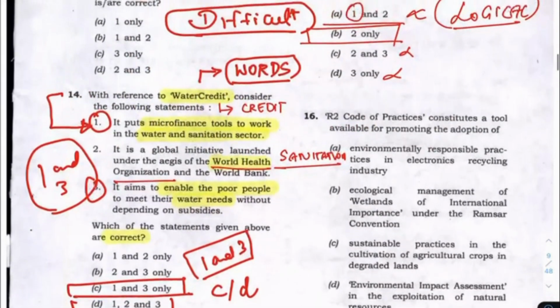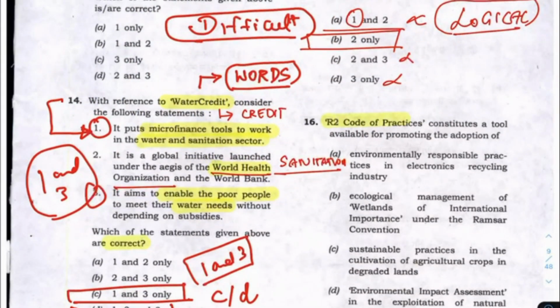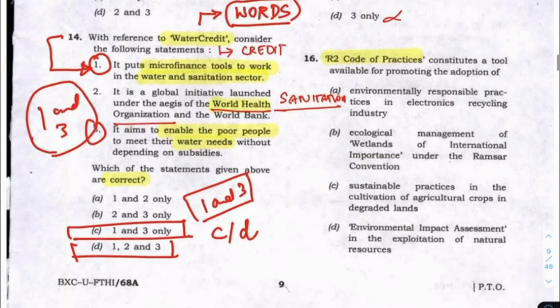Next question is R2 code of practices. See, when R2 code of practices constitutes a tool for promotion of adoption of, if you look at it, ecological management of wetlands, this is not true. And sustainable practices in agricultural crops, degraded lands, this is also not true. Exploitation of natural resources, this is also not true.